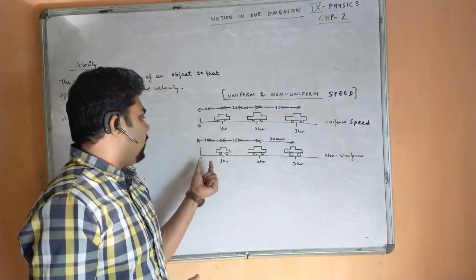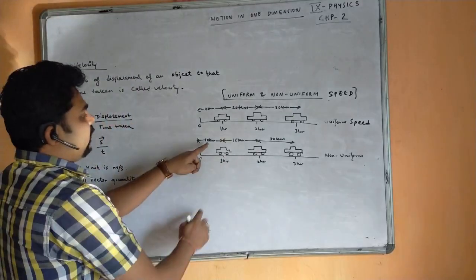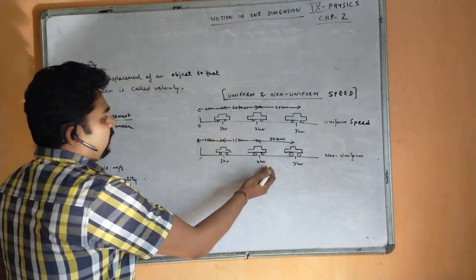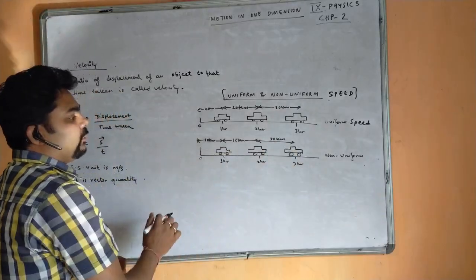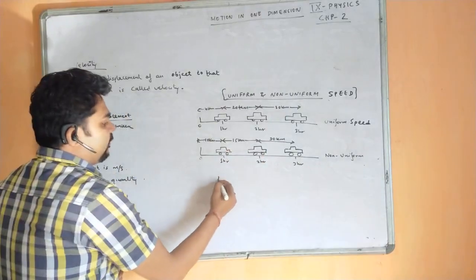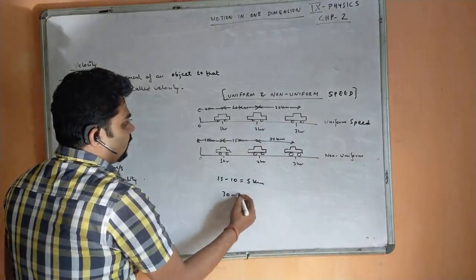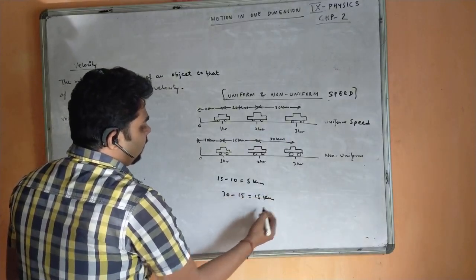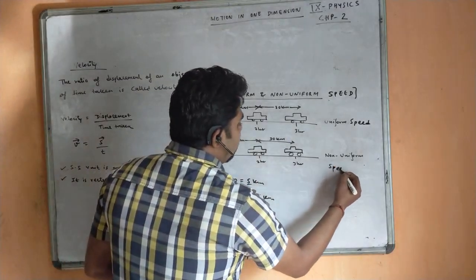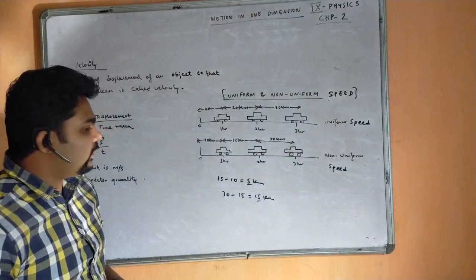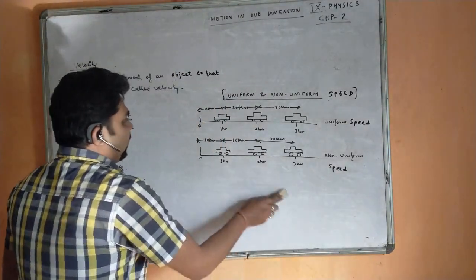Similarly, if a body covers unequal distance in equal intervals of time, like from 0 to 1 hour it has covered 10 km, in the second hour it has covered 15, in the third hour it has covered 30. You see, the difference in distance is not the same. 15 minus 10 is 5 km. Similarly, 30 minus 15 is 15 km. You see, the change is not the same. So we will consider it to be non-uniform speed, when a body covers unequal distance in equal intervals of time.